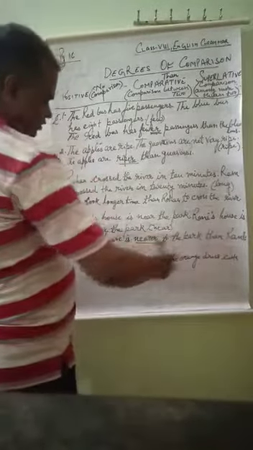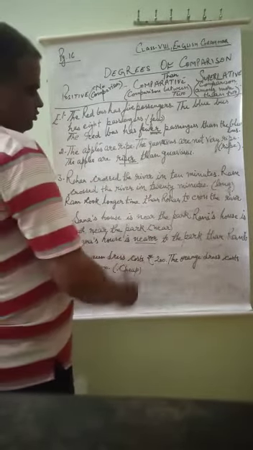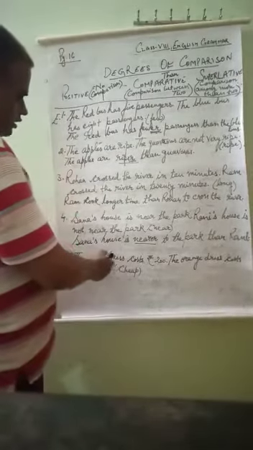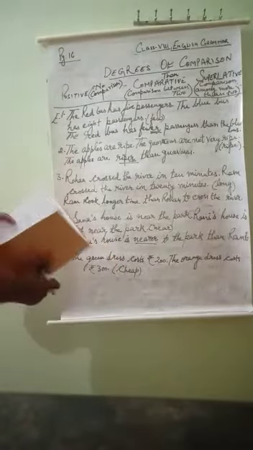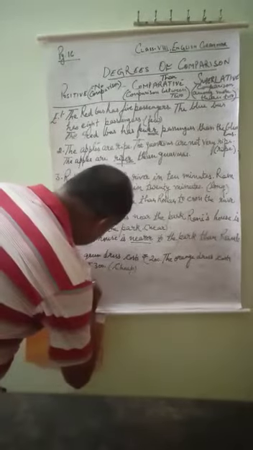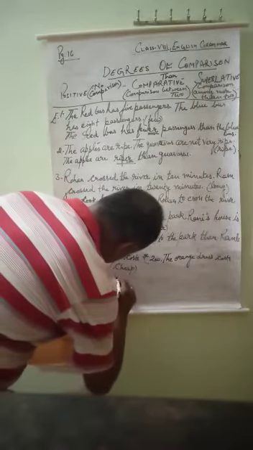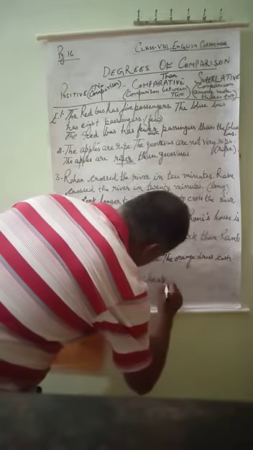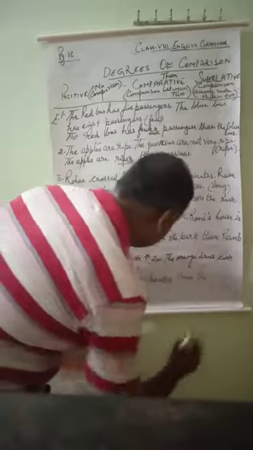The green dress costs 200 rupees, the orange dress costs 300 rupees. So we will join them using cheap. Cheap means less costly. Which one is less costly? The green dress. So we will write: the green dress is cheaper than the orange dress.